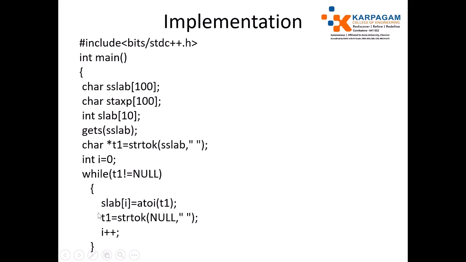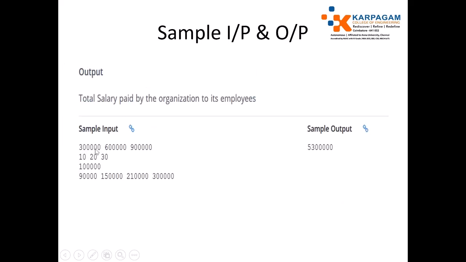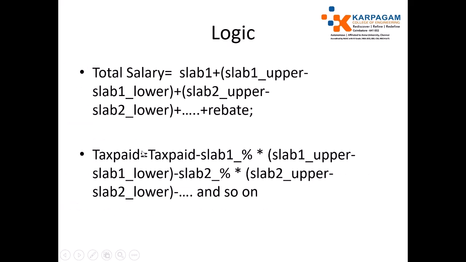Until you get null in the string, the while loop will execute. For example, if we give input like 30,000, 6,000, 3 lakhs, 6 lakhs, 9 lakhs, until you get the end of string, the strtok function will run, and at each iteration it will record the number by converting it into an integer.